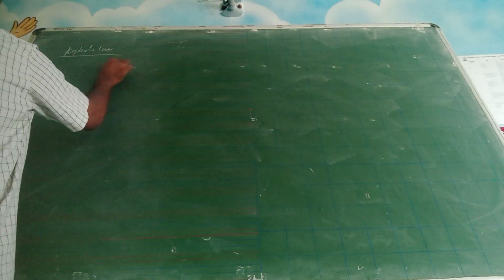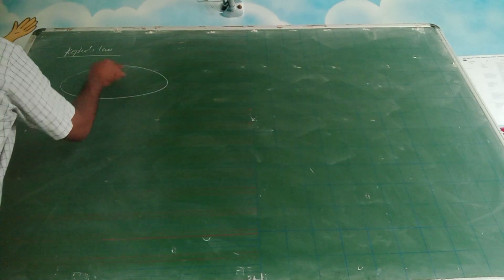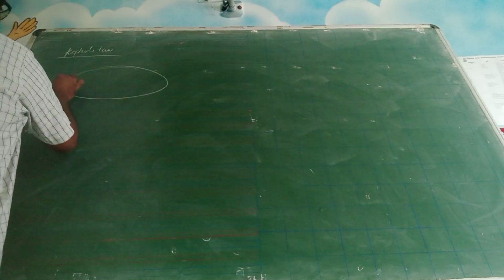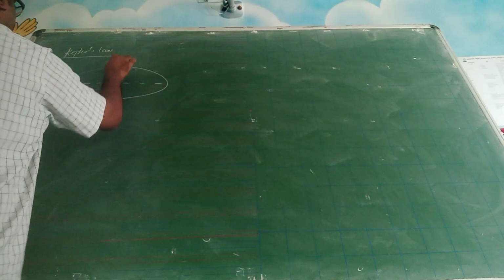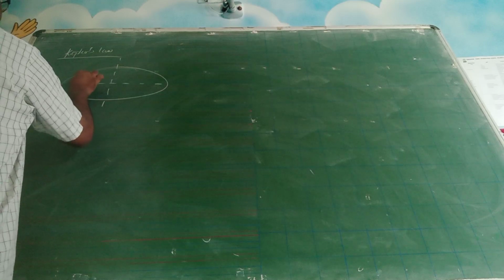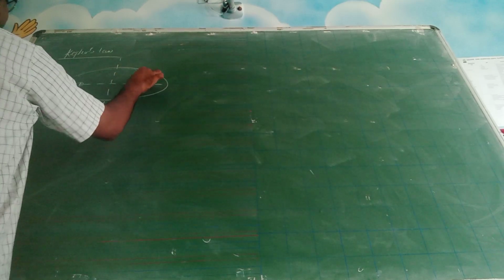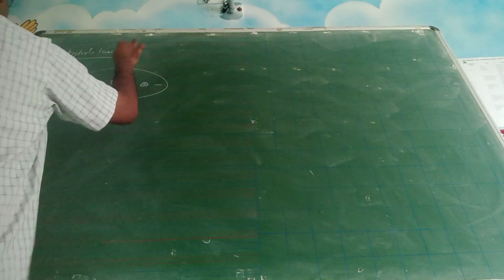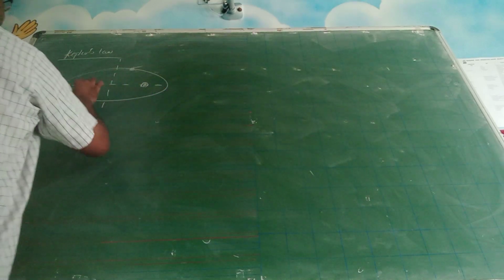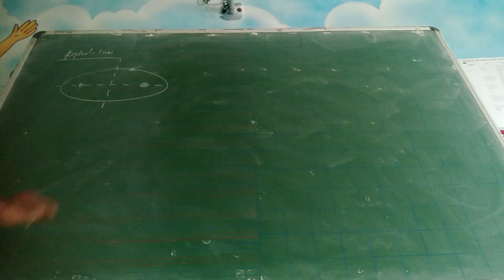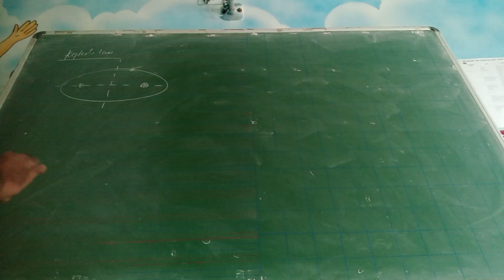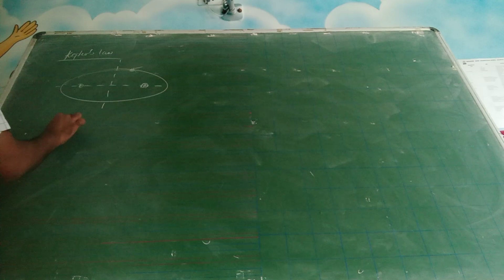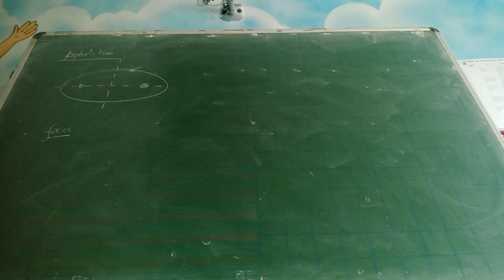Now Kepler says that any planet moves around the sun in an elliptical orbit. Okay, any planet which moves around the sun, this is a planet and these are 2 different locations of sun, they keep changing. You can call them foci, plural of focus. An ellipse has got 2 foci.